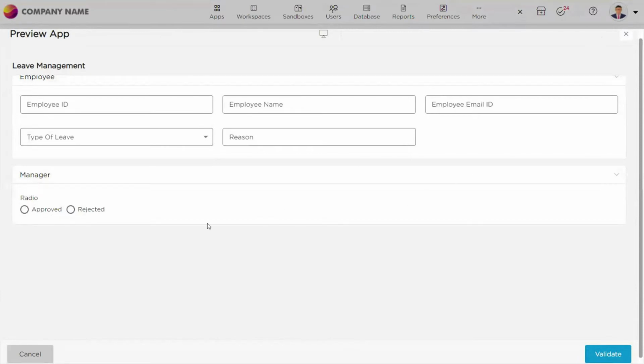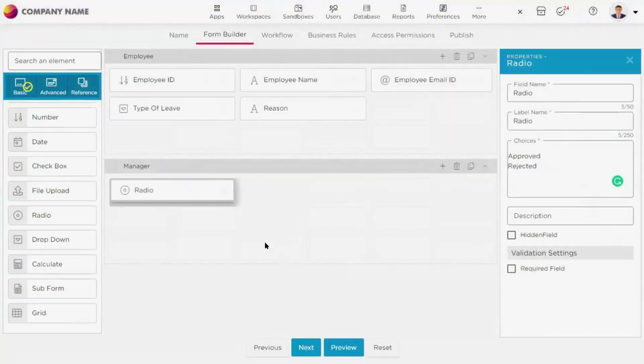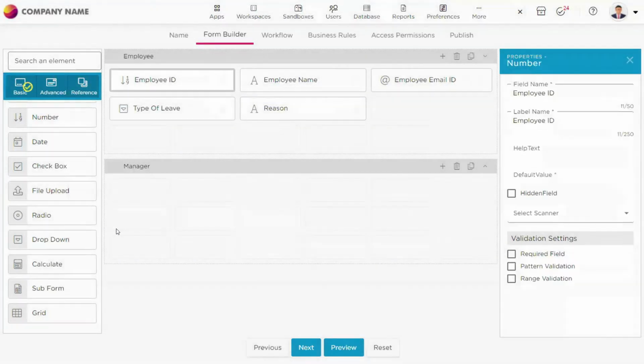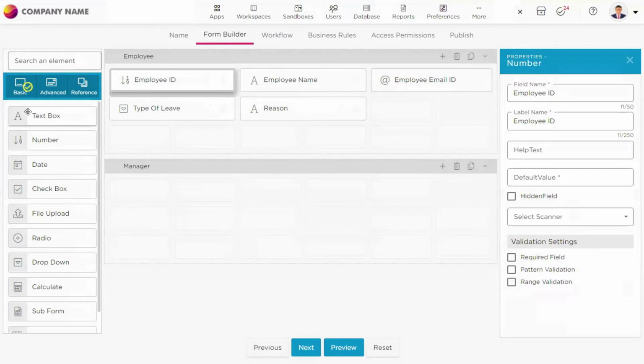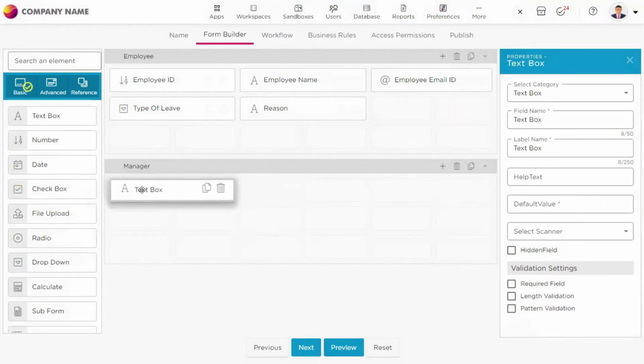So we can interpret this process in different ways. Maybe if I want to store the data of the approval or rejection in some storage device, sorry, I mean in the database, you can use the radio button. However, we have this option for the manager to approve or reject. Those kinds of action buttons, we will see in a workflow option. So as of now, to show you how this radio button works, I have given you an example like this.